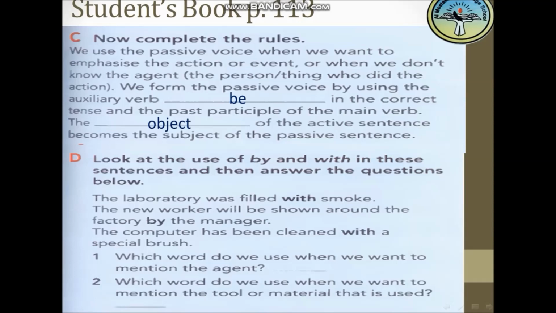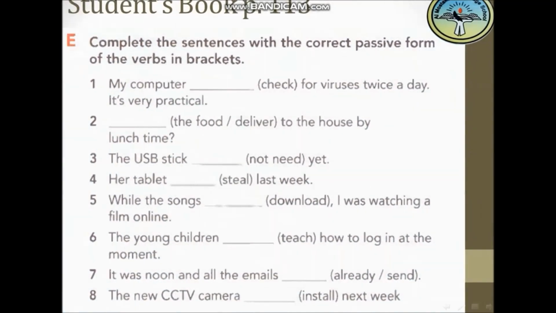Yes, the word by. Great. Which word do we use when we want to mention the tool or material that is used? Yes, with. It's the word with. Okay, let's move to the second one.